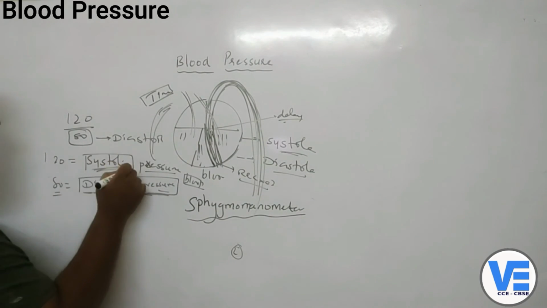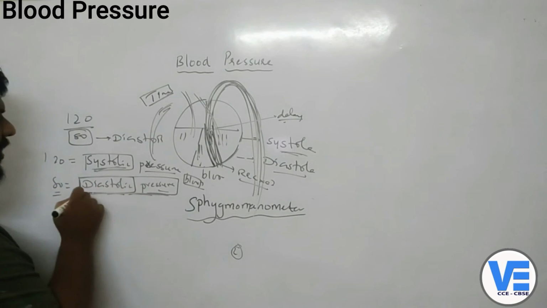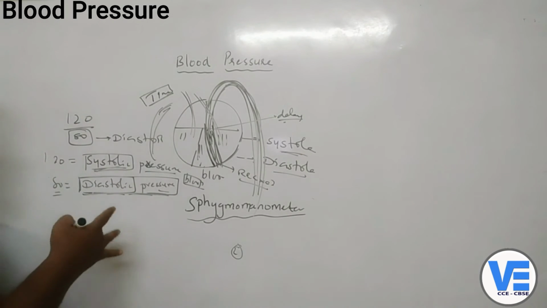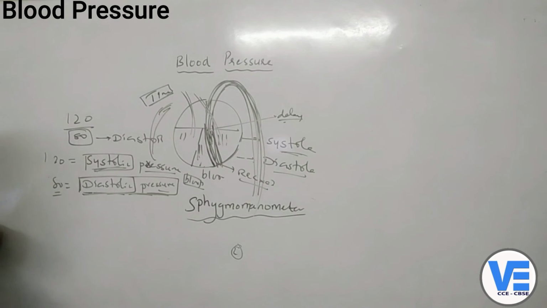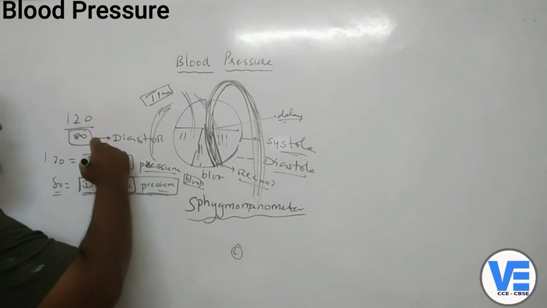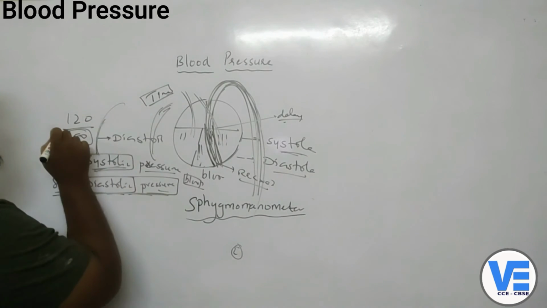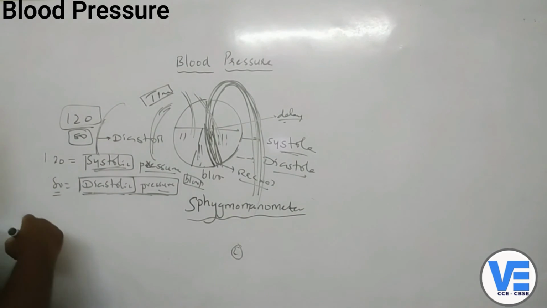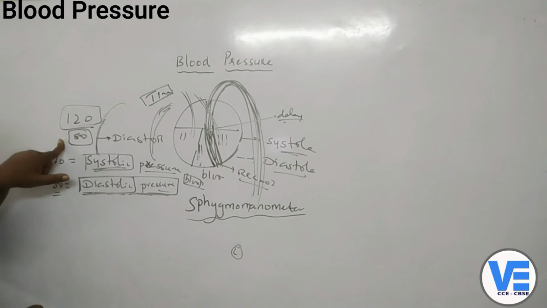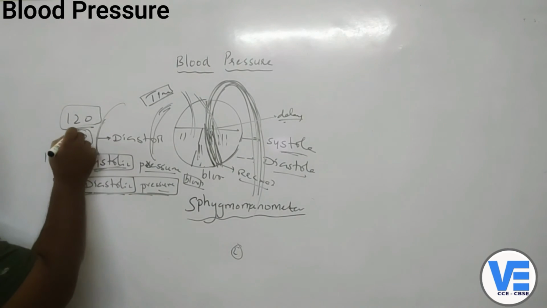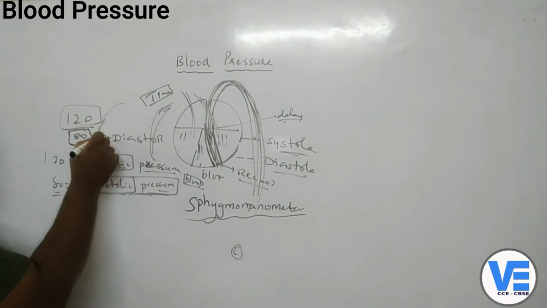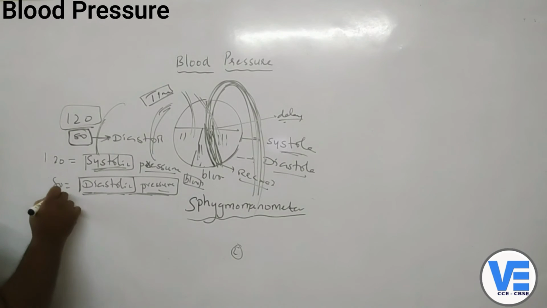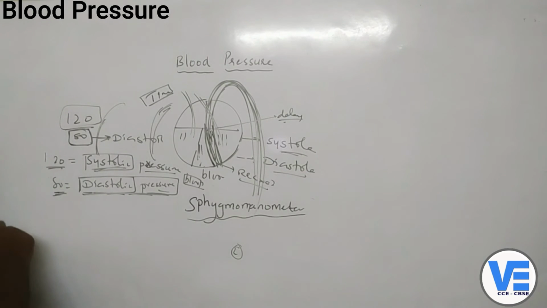Compression is called systole, relaxation is called diastole. So one compression and one relaxation is the cardiac cycle. That we have already learned. When contraction is high, the pressure is very high, and that's why we denote it with 120. Whereas when the blood comes back to the heart, the pressure will be a bit lower than the systolic pressure, and that is the diastolic pressure. So it will be 120 by 80.